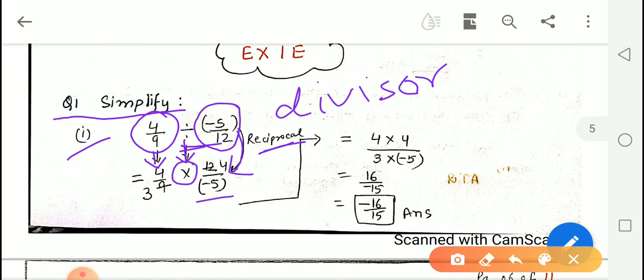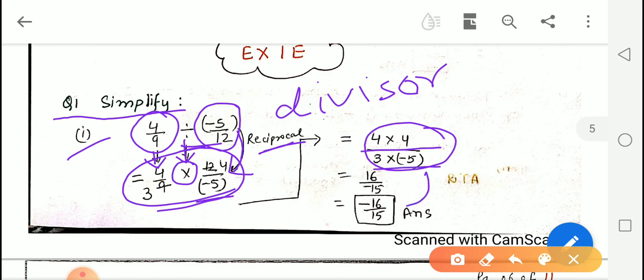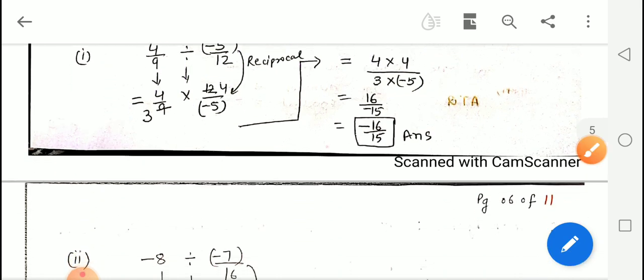Here we have taken the reciprocal. Now this is a simple step of multiplication. We will do the cancelling and then we will reach this step. After multiplying numerator by numerator and denominator by denominator, we will get negative 16 upon 15 as the answer. Now let us do the next part.